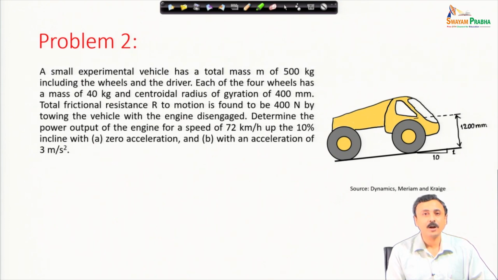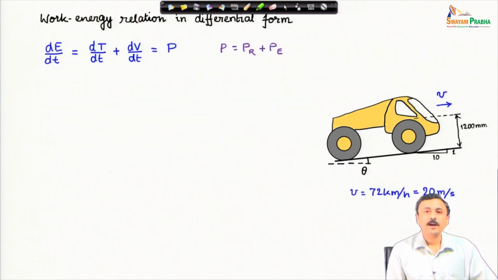Thereby you can find out how much is the rolling resistance. We have to find out the power that is generated at the engine, and since we have to calculate power, it is obvious that we have to use the differential form of the work energy relation. The rate of change of total mechanical energy must be equal to the power.